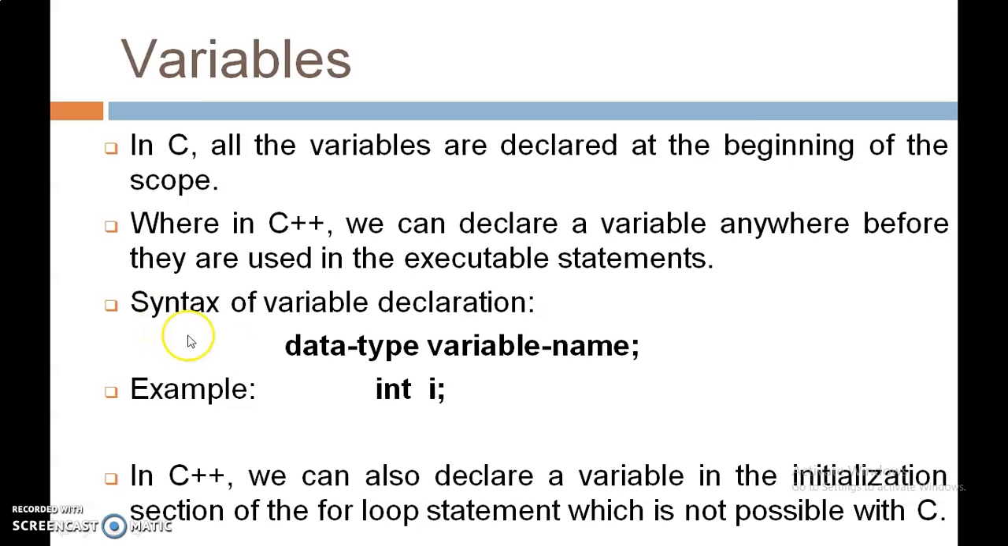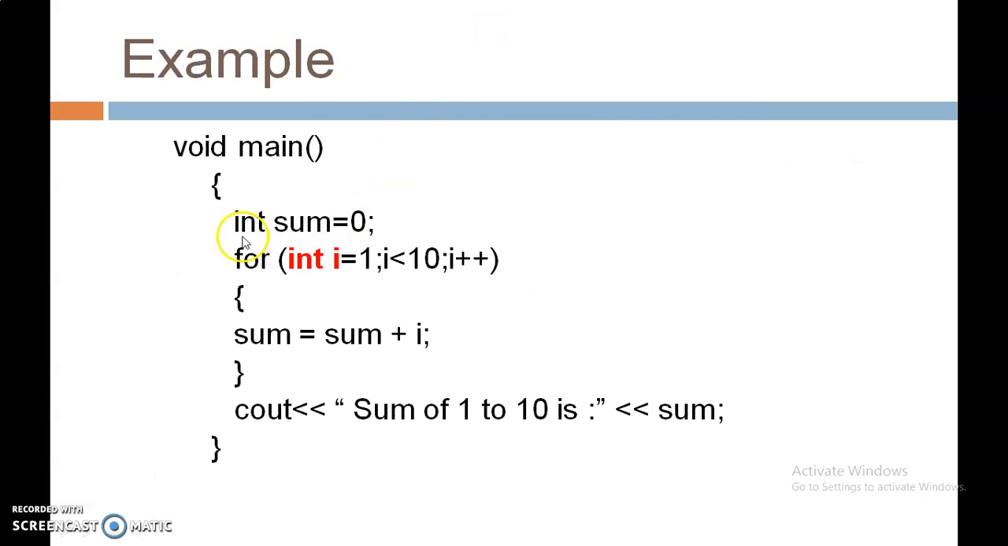What is the syntax to declare a variable? It is the same as in C programs: data type, variable name, and int i is the example. So in C++ we can also declare a variable in the initialization section of a for loop statement, which is not possible in C. That is the most important difference between C variables and C++ variables. See the example. Here in the for loop initialization section, we have the declaration of the integer i variable. That is a facility in C++ but not in C.